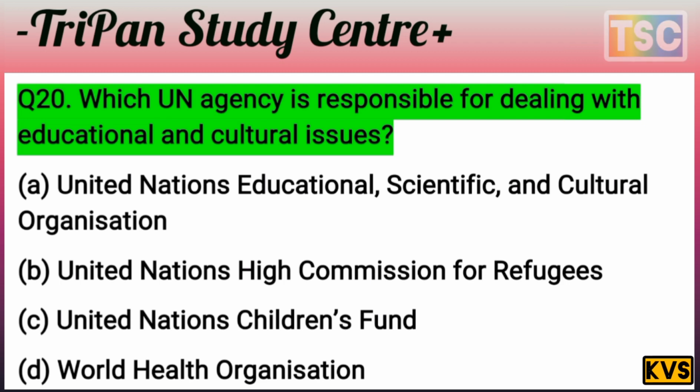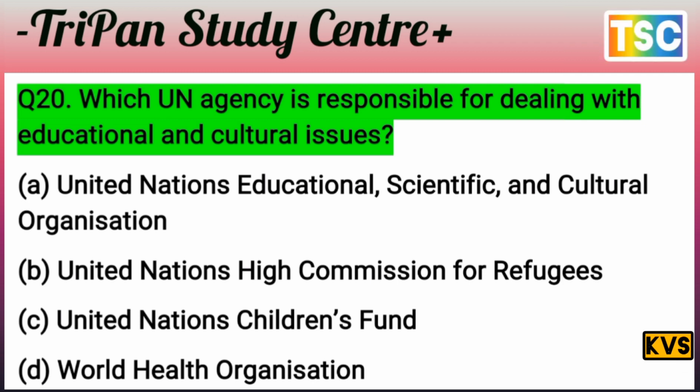Education and culture issue. It means the World Health Organization is nothing here. It is totally incorrect. United Nations Children's Fund is nothing here, because there is only an education and culture issue. United Nations High Commission for Refugees is totally wrong.